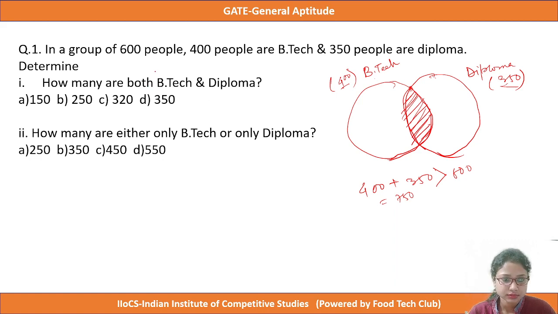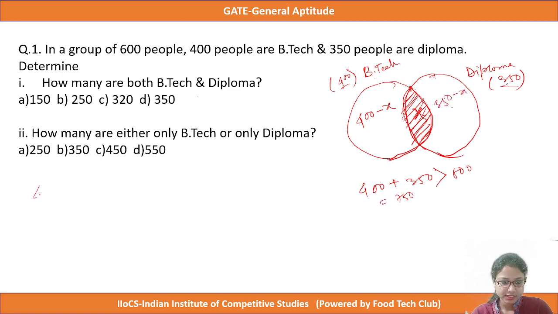So the first question is, how many are both BTech and diploma? So we have to determine this section. Suppose we assume the number of people in this section is X. So this half moon section will be 400 minus X, and this section will be 350 minus X.